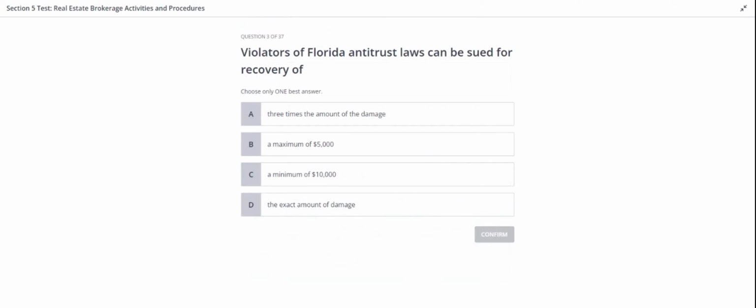Alright, next one. Violators of Florida antitrust laws can be sued for recovery of: Option A. 3 times the amount of the damage. B. A maximum of $5,000. C. A minimum of $10,000. D. The exact amount of damage. So think that one over.